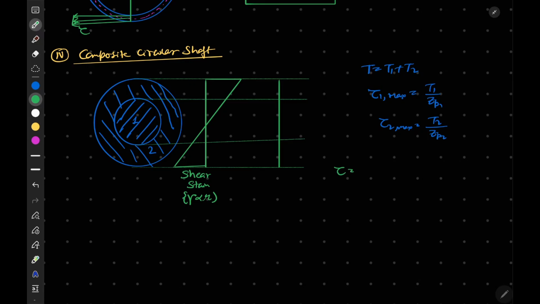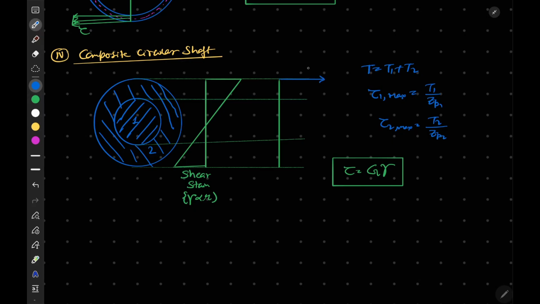From another equation, tau is equal to G times gamma. Although gamma is the same at this point, there is a change in the value of G, so there will be a jump discontinuity in the stress distribution.